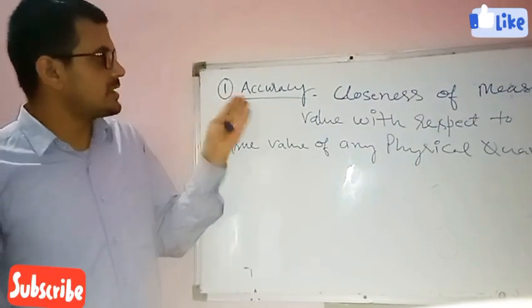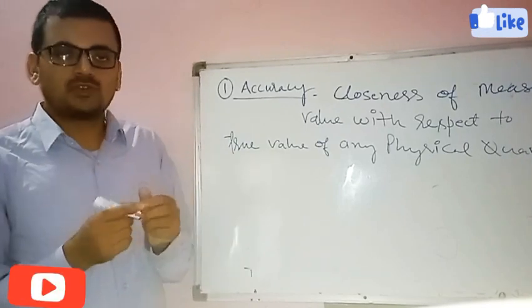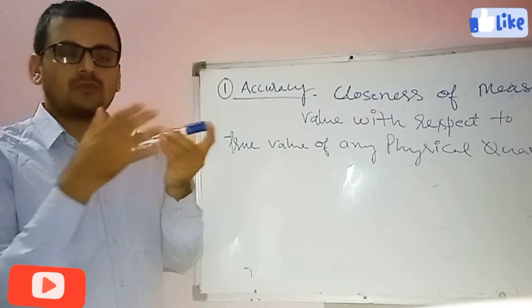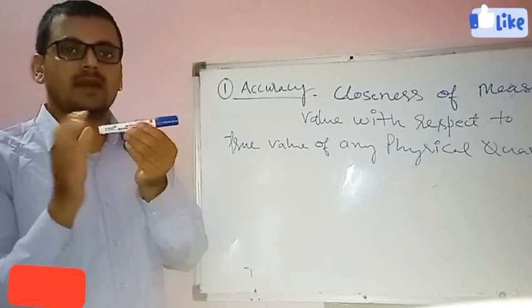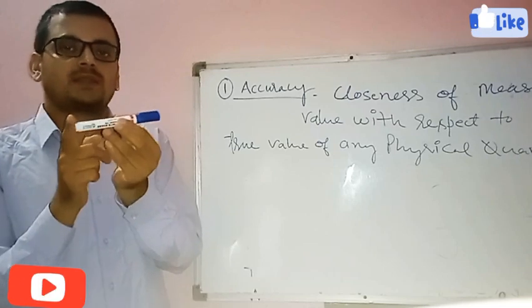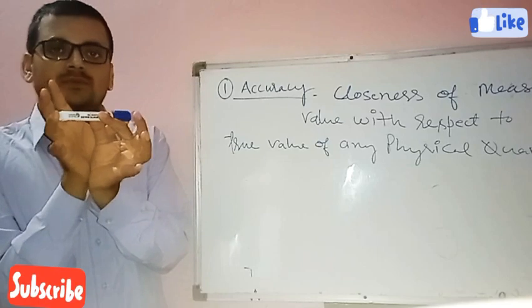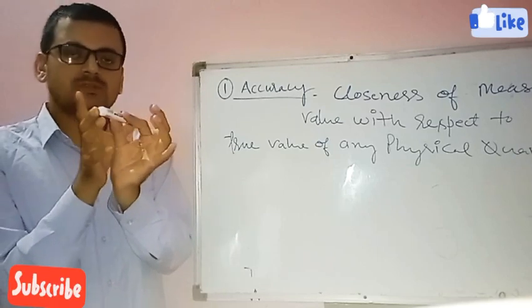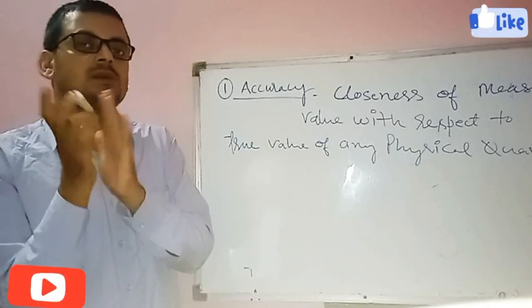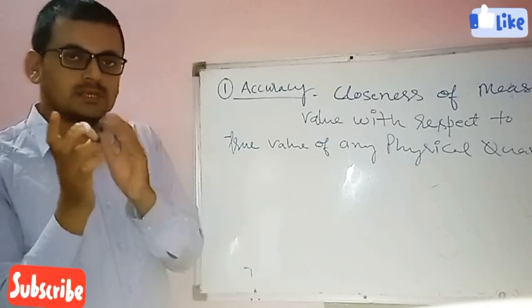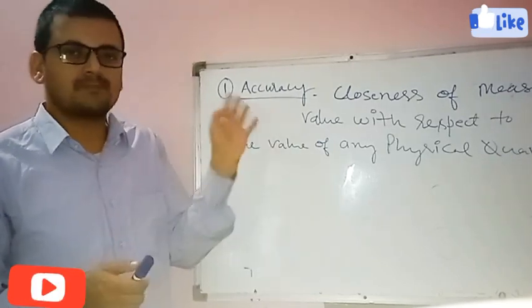These terms are used in measurement. Suppose we want to measure the length of this pen using a meter scale. How close we measure this length with respect to the true value, the true length of this quantity, this is called accuracy. Students, these are very simple.